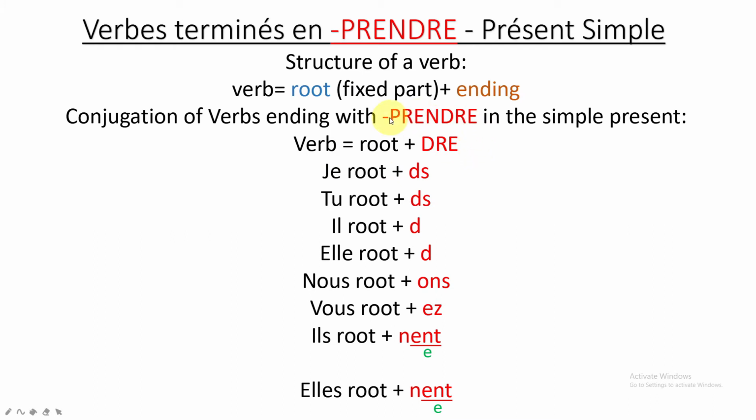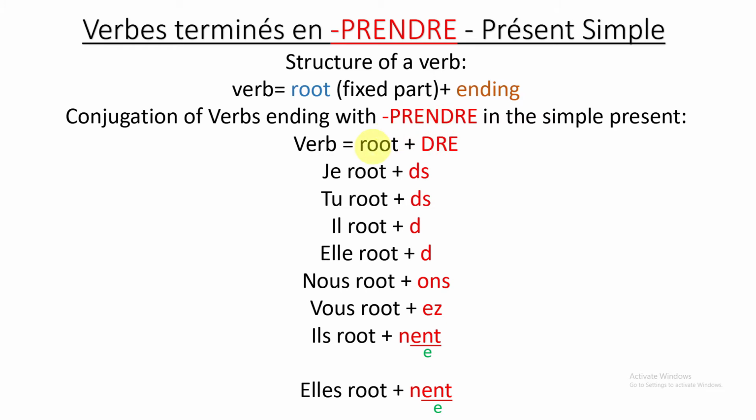So here, what is this one? This one is the common ending for all the verbs belonging to this group. So they should all end with PRENDRE. Now, to obtain the root, or what we also call the fixed part of the verb, we are not going to remove PRENDRE, no. Instead, for this group, we are just going to remove the DRE. This is very important. PRENDRE is just the common ending. So any verb ending with PRENDRE will belong to this group.